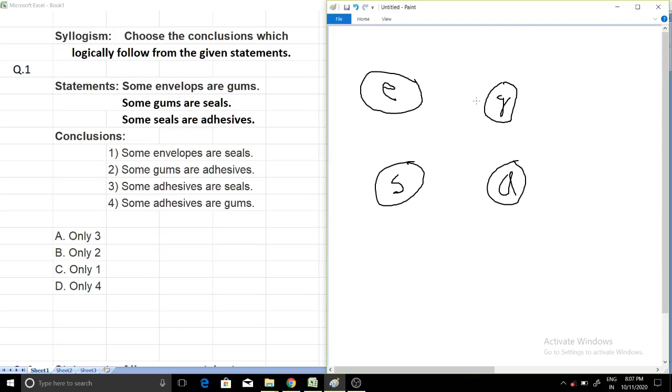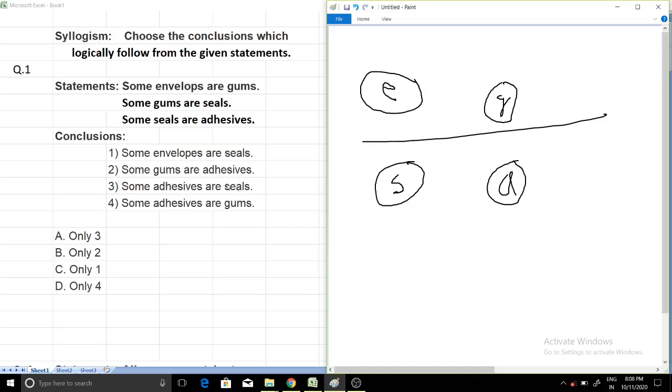Now keep this point in mind: whenever statements are starting with "some", what do we have to do? Some envelopes are gum. There are two circles, one for envelope and one for gum, and whenever it says some envelope are gum, you have to intersect both these circles. Just keep this thing in mind, intersect both the circles.